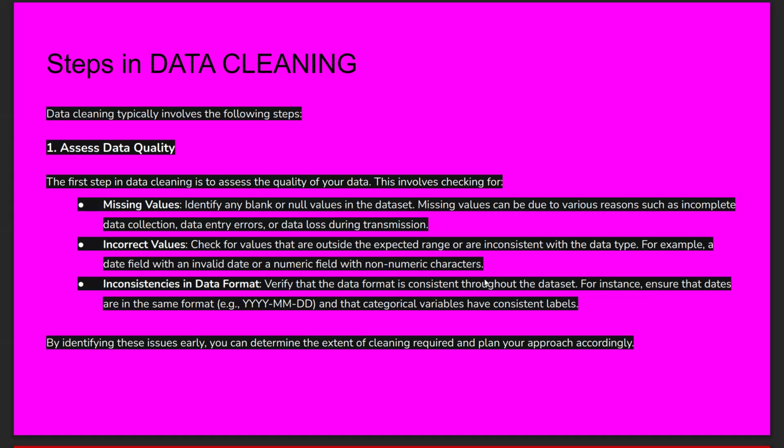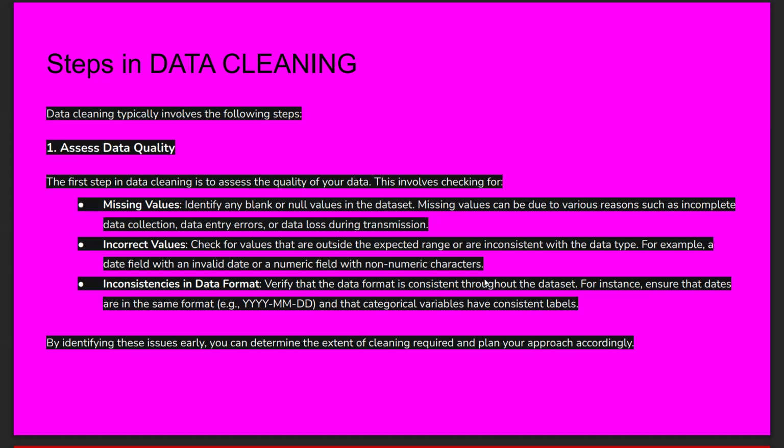How to check the missing values? It means if you find any blank or null values in the data set, those are missing values. Missing values can be present due to various reasons like incomplete data collection, data entry errors, or data loss during transmission. If you find any of these, they are missing values. So due to these reasons, missing values can be found in the data set. That is the first point.